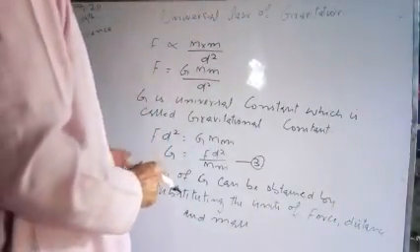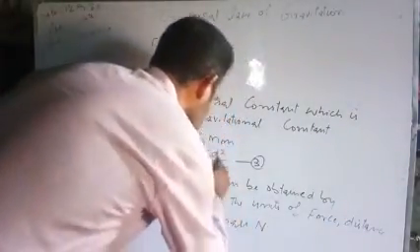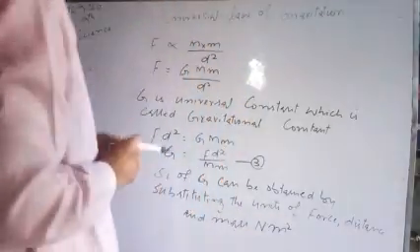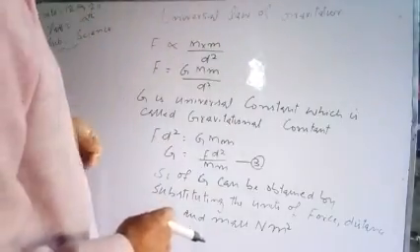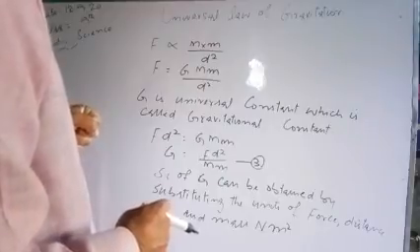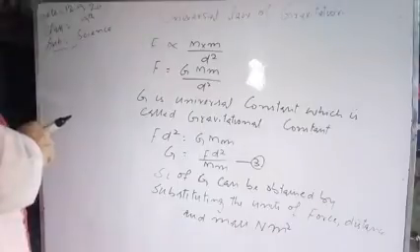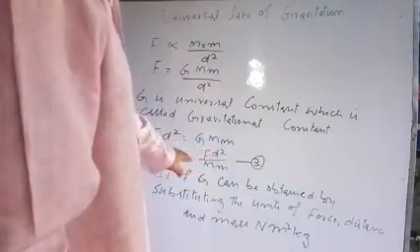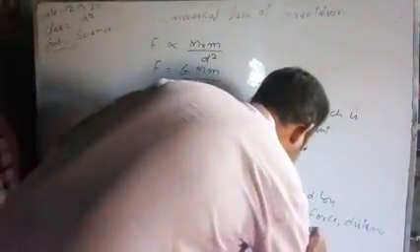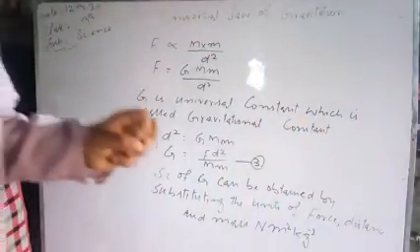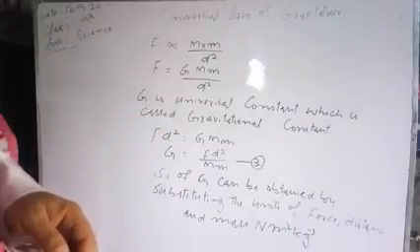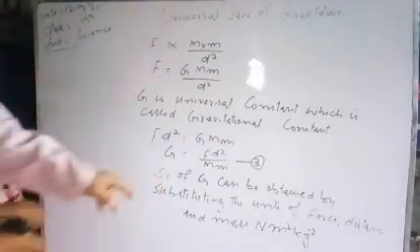We know the unit of force is Newton, distance will be meter square, and the unit of mass is kilogram, but it is below this, so this will be Newton meter square per kilogram square. This will be the SI unit of G.